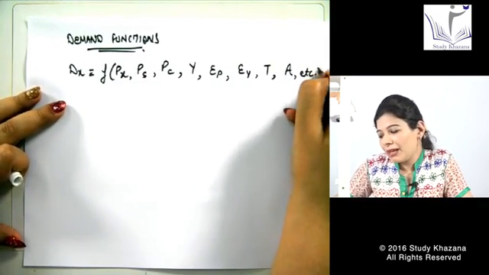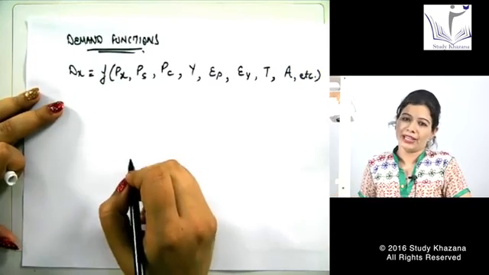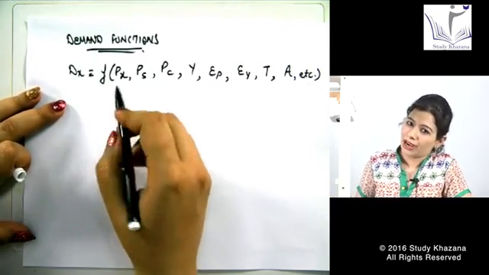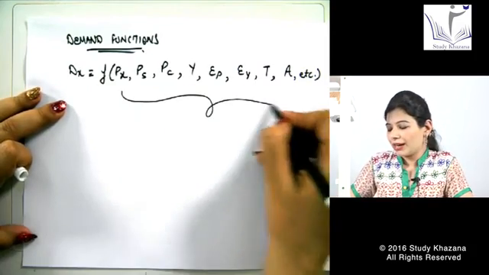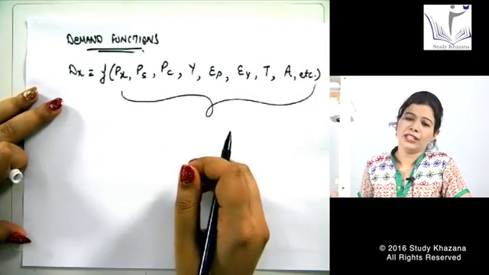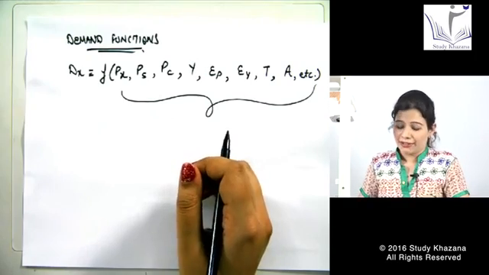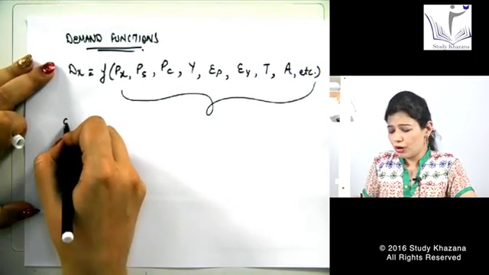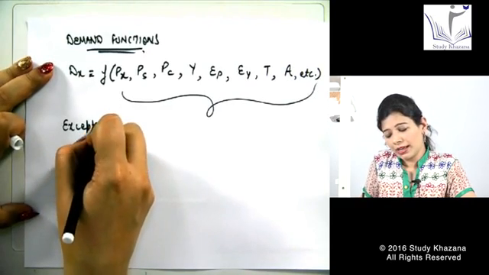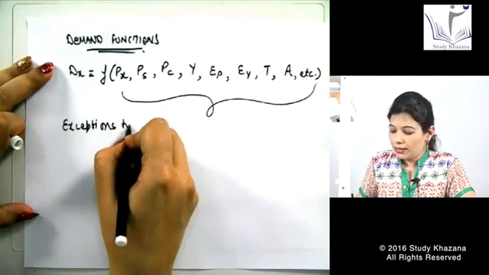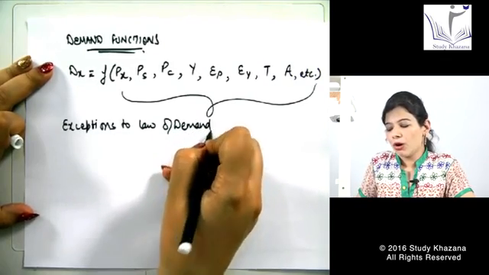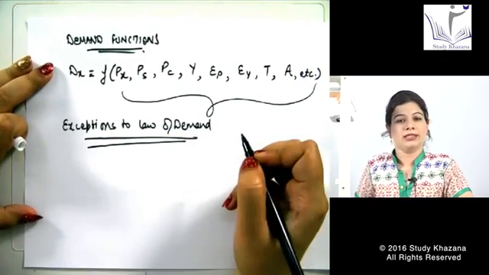And there can be many more factors which affect our demand. So these all factors come under demand functions. That means these all factors affect the demand for a commodity. Fine. Next we talk of the exceptions to law of demand. There are certain cases whereby this law of demand does not operate.